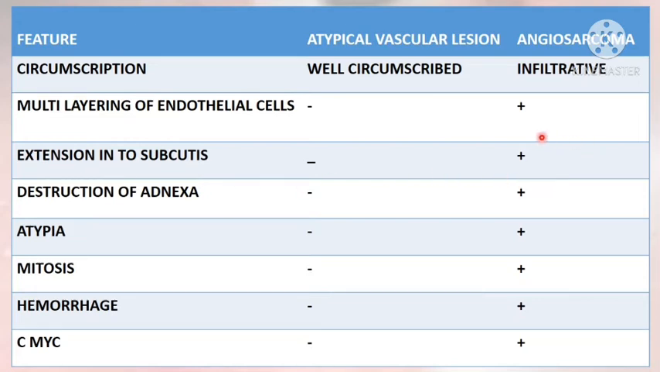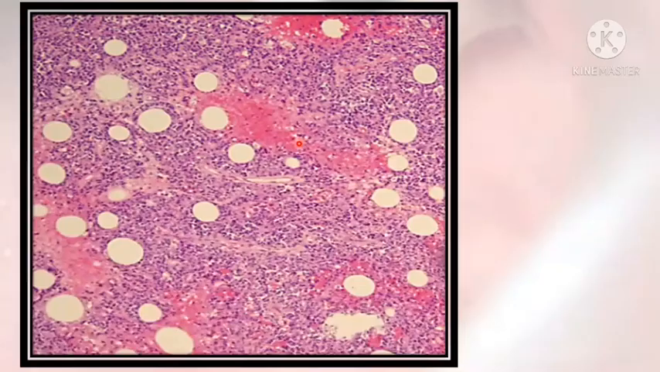Extension into subcutis is seen in angiosarcoma, whereas atypical vascular lesion remains up to dermis. Destruction of adnexa is common with angiosarcoma. Atypia, mitosis, hemorrhage are the features of angiosarcoma. C-MYC nuclear staining is seen in angiosarcoma.